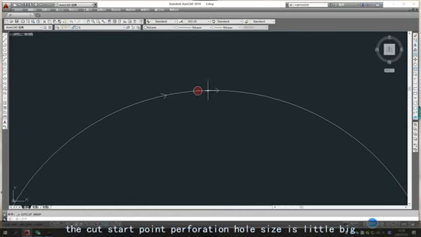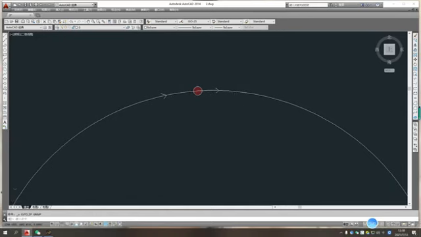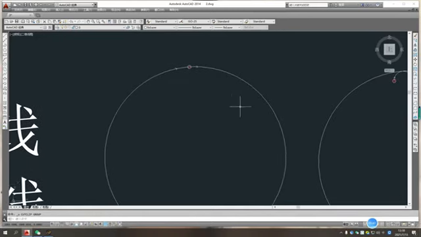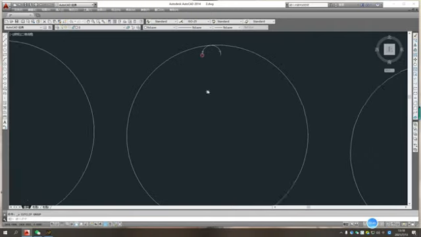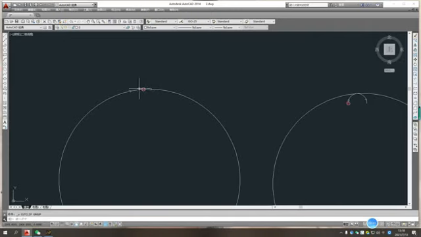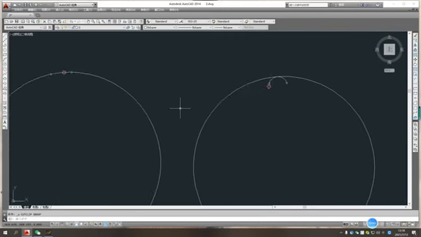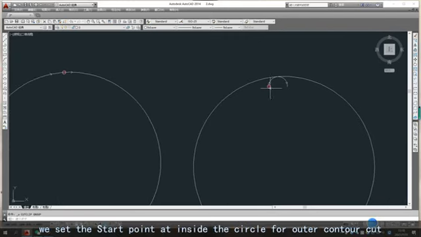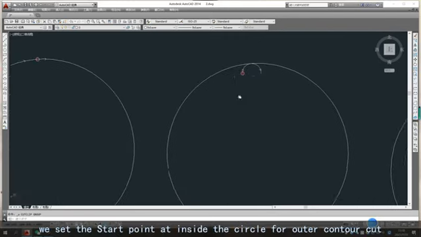The perforation hole at the cut start point is a little big. This causes a problem: if I cut a round hole in the steel plate, this spot will be damaged, so we move the perforation point. We set the start point inside the circle for the outer contour cut.